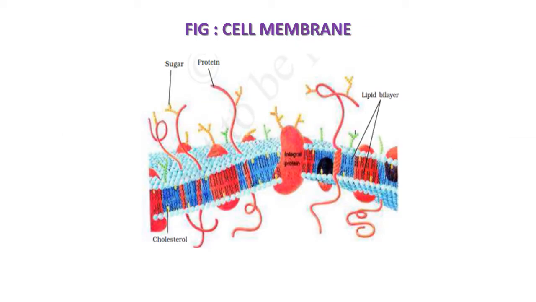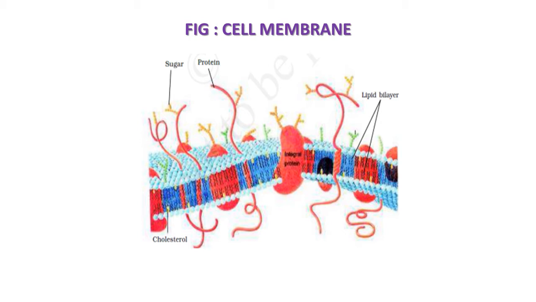This figure gives a clear idea about the composition and arrangement of the cell membrane structure. Here you can see the lipid bilayer is present, so two layers of lipids are observed. Within this lipid layer, two types of proteins, peripheral and integral proteins, are present.